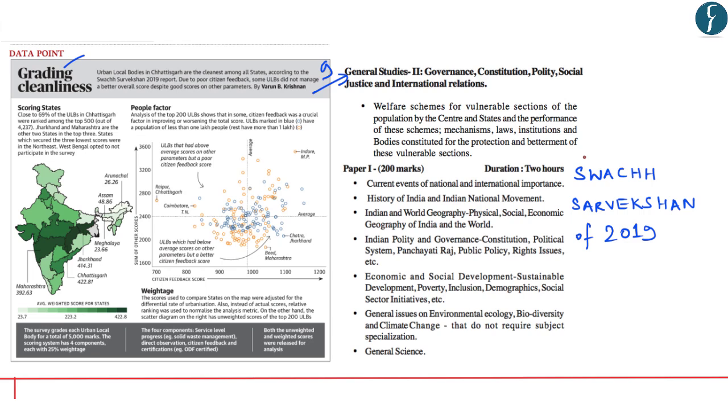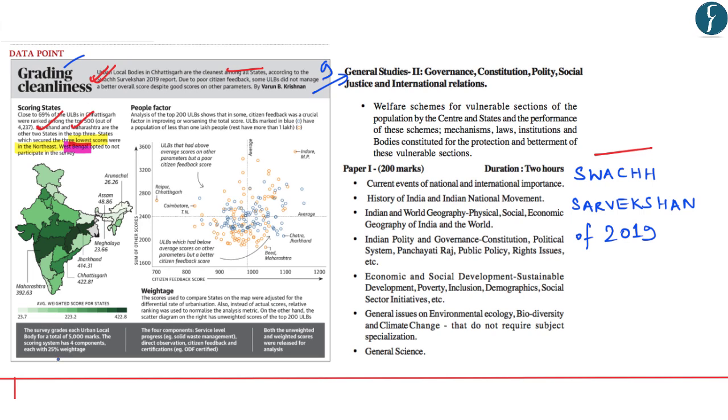Now, as per the report of Swachh Survekshan of 2019, urban local bodies in Chhattisgarh have been found to be the cleanest among all states, whereas Jharkhand and Maharashtra are the other two states in the top 3 category. The states which secured the three lowest scores were in the Northeast, and West Bengal did not participate in the survey.